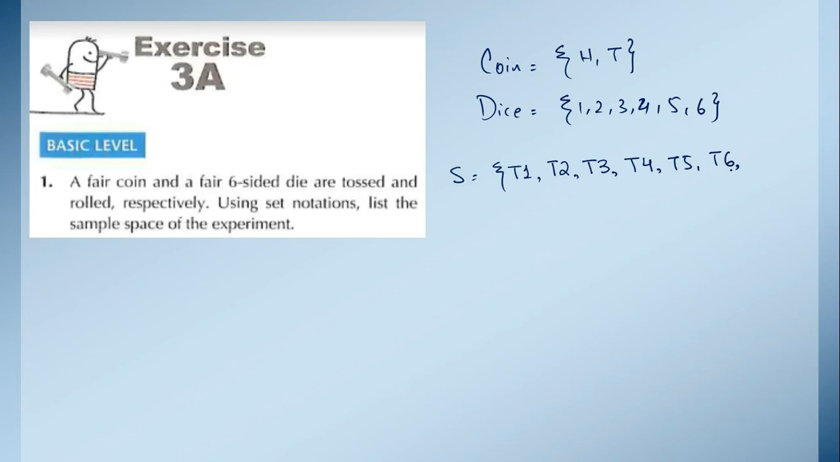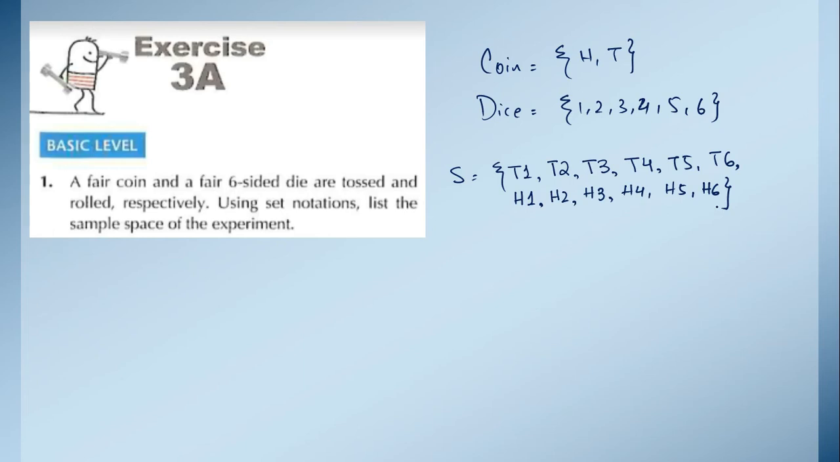Now similarly, maybe when we toss a coin we are getting head, and from the dice we are getting number 1. So in the same way we will write this sample space also: head 2, we can get head 3, we can get head 4, we can get head 5, and we can get head 6. Okay, so these all are the possible outcomes, and here we have written all these outcomes as a sample space.